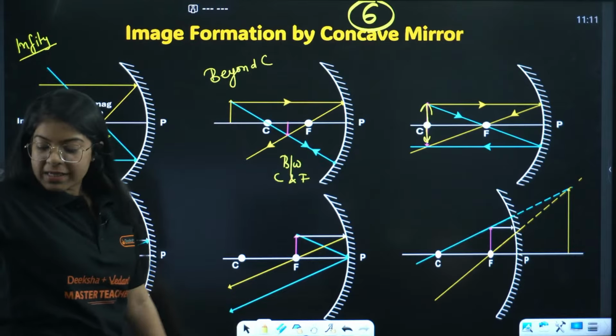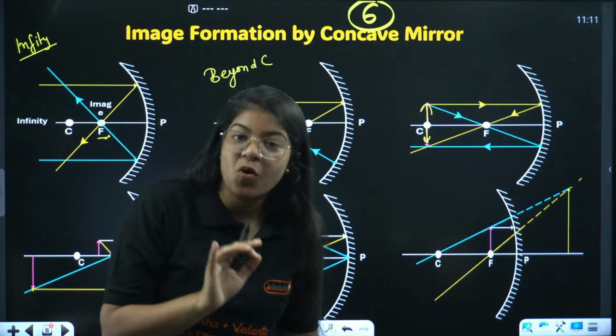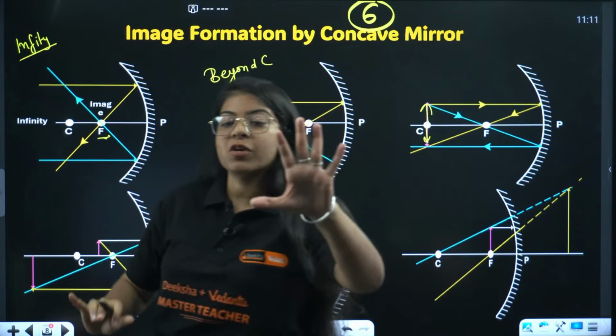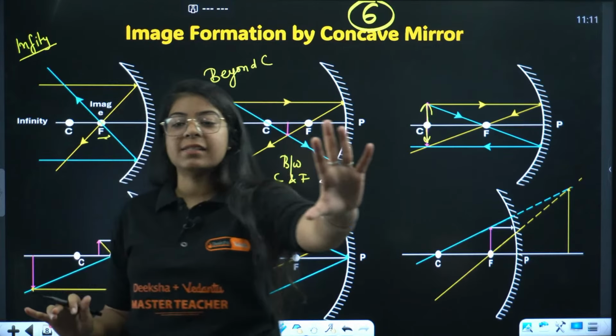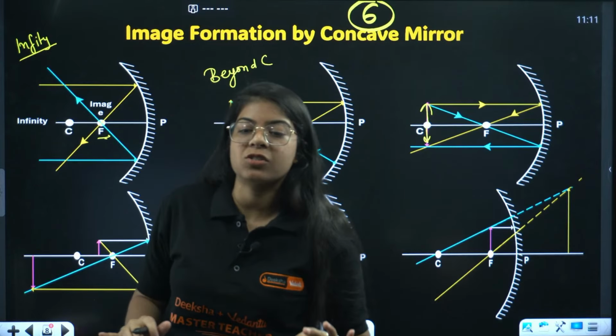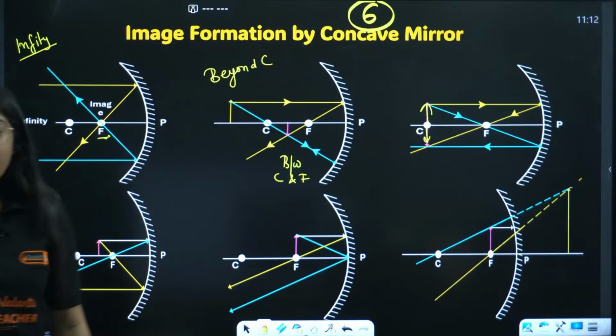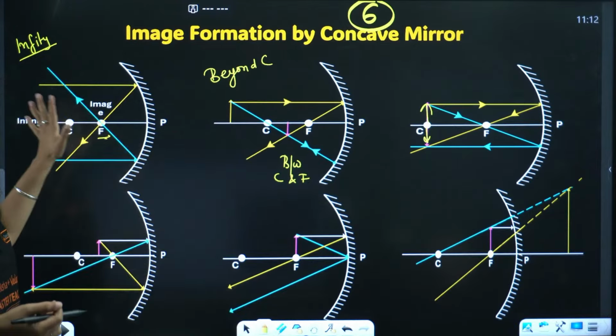Till then, you guys write me what is the nature of image that is formed in case of concave mirror. From 1st to 5 cases and then 6th cases. Write down the nature of image that is being formed in the case of concave mirror. Okay? Hi, Nikhil.